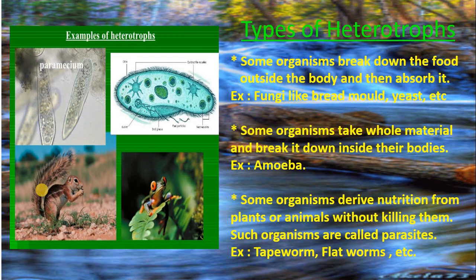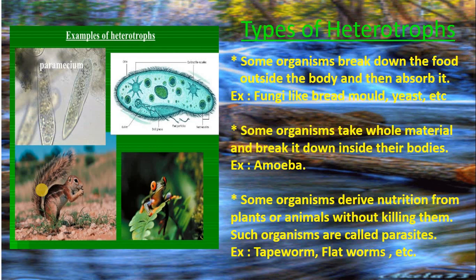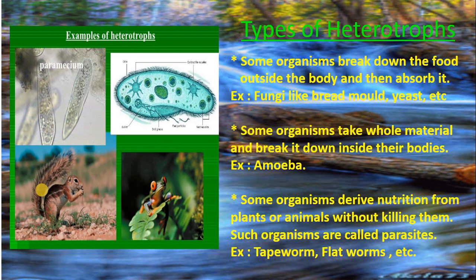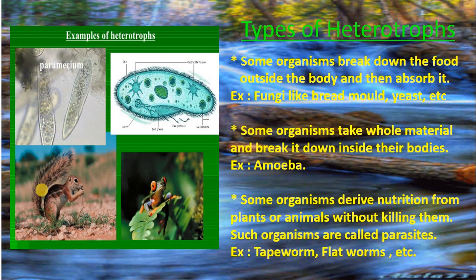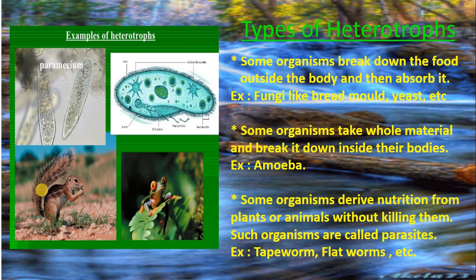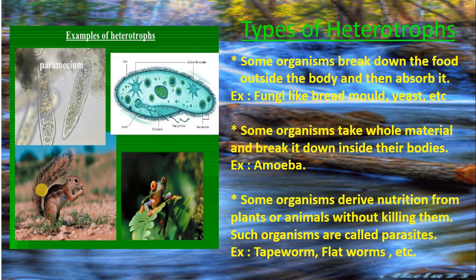Heterotrophs are broadly classified into three types based on the mode of nutrition. The first type: some organisms break down the food outside the body and then absorb it. Example: fungi like bread mold, yeast, mushroom, etc.